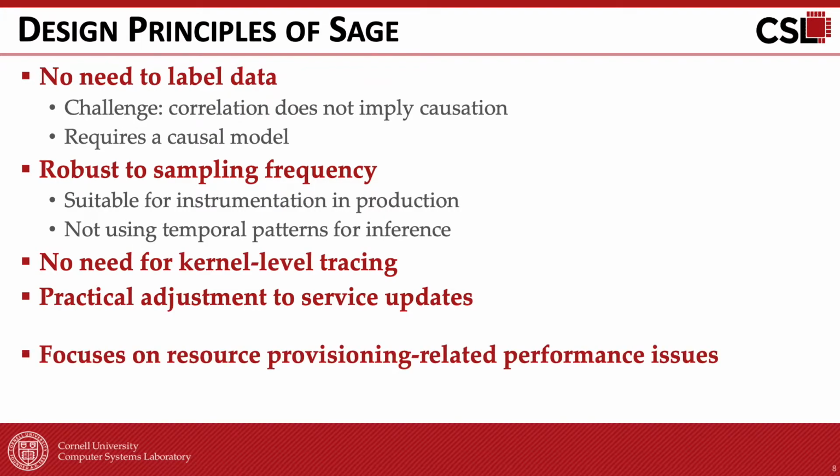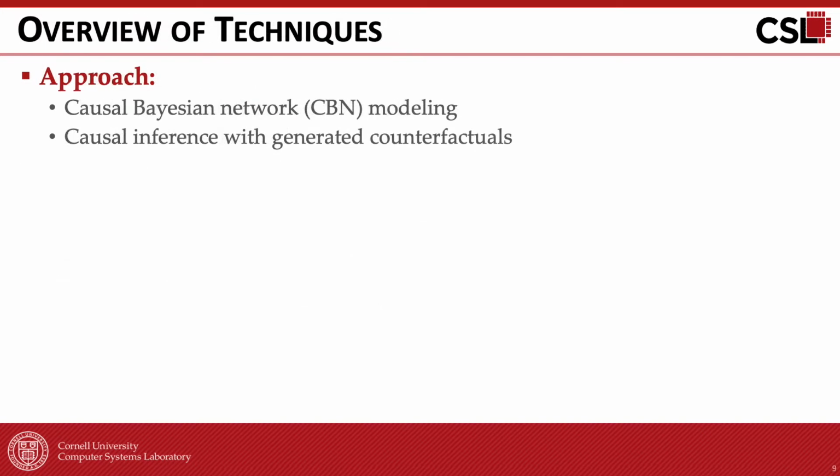Finally, we are focusing on resource provision-related performance issues that can be solved automatically without human intervention, instead of design bugs which require human involvement. We designed Sage, a performance debugging system that follows all these 5 design principles. We now introduce the high-level overview of Sage's ML pipeline.